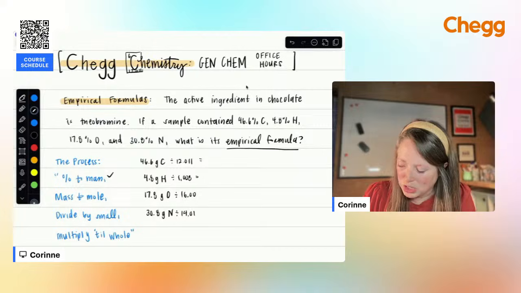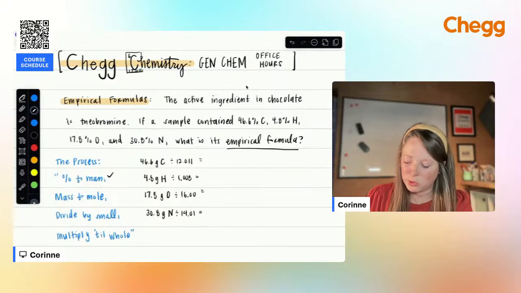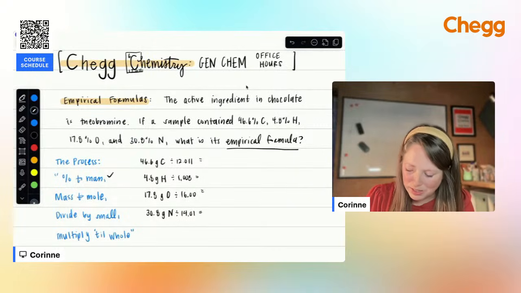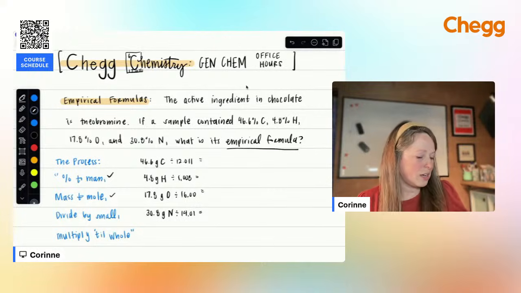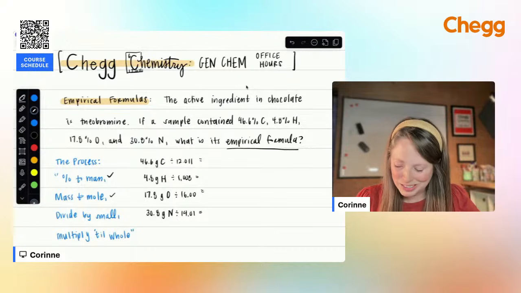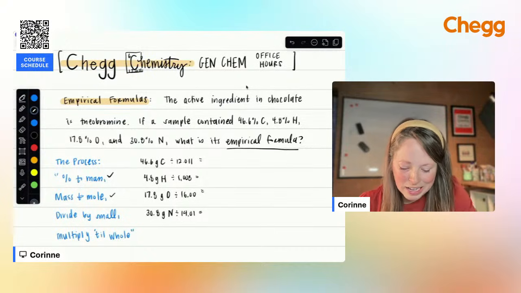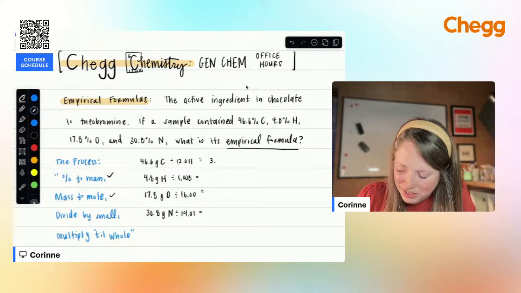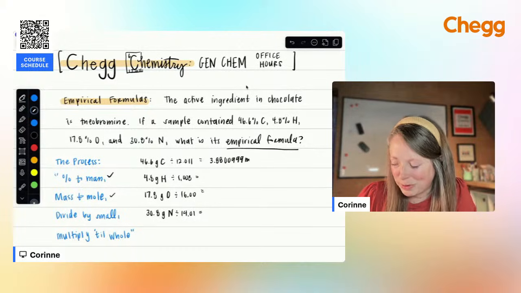All right. So I'm just taking each of these and dividing by the molar mass to convert from grams into moles. So 46.6 divided by 12.011. And with this, it's going to seem really tedious, but you want to carry out as many decimal places as you feel comfortable writing down.